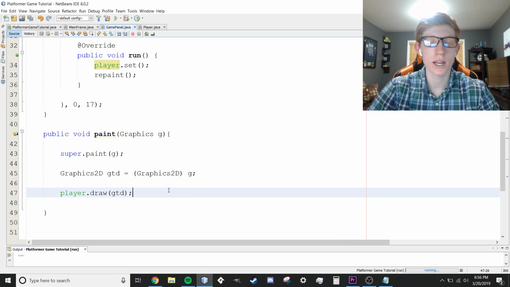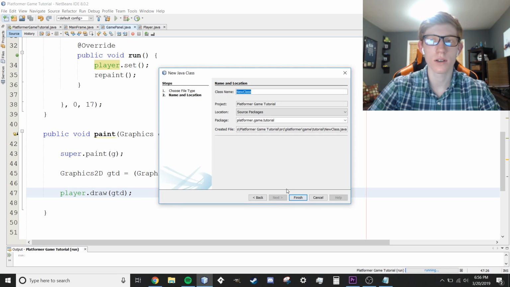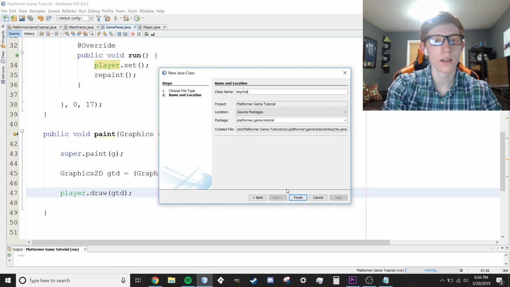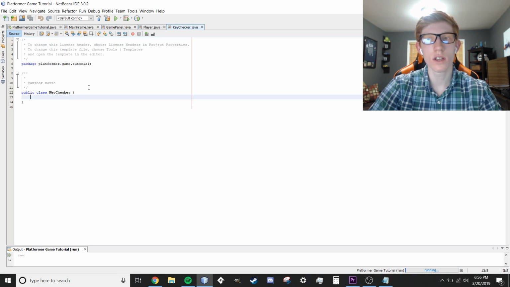So the next thing we're going to do is actually add the key inputs. So really fast, we need to create a new object. Let me scroll right down here. We're going to create a new Java class right here, and we're going to call this KeyChecker, is what I call it. You could call it whatever you'd want, but this is where we're going to be reading the key inputs. So KeyChecker is right there, and this is going to get a little bit confusing.